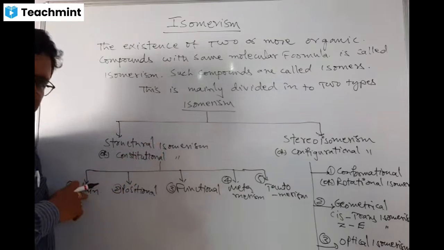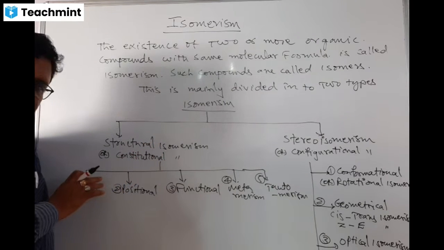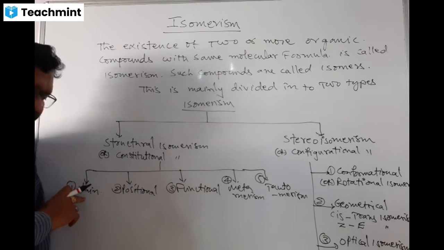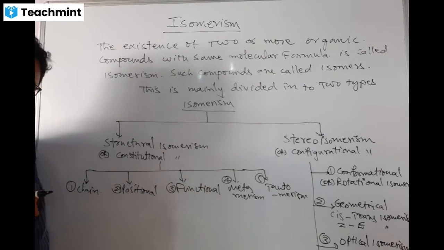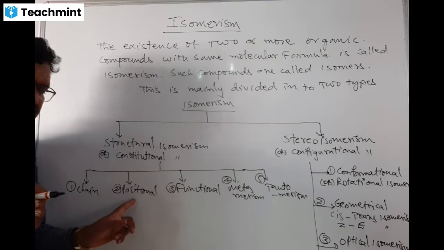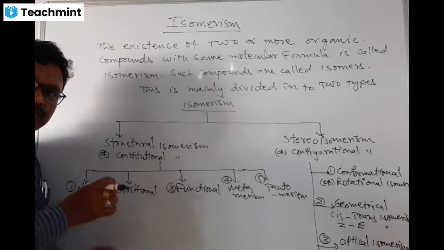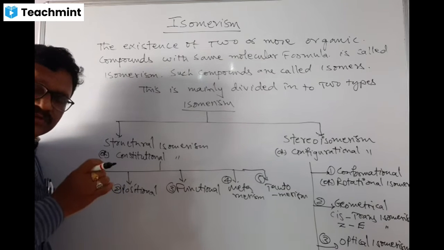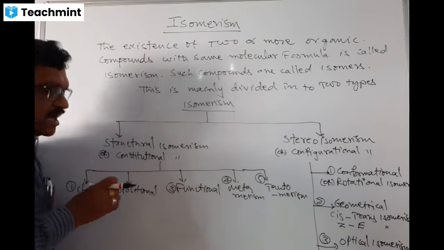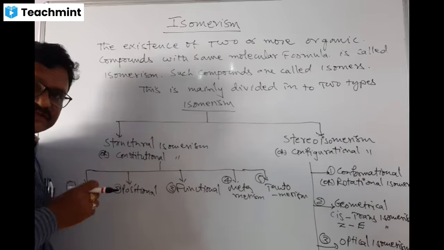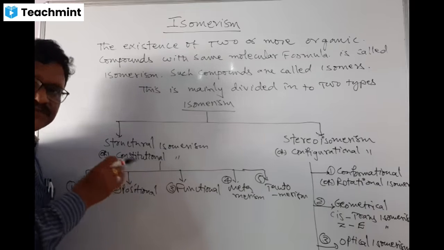Chain isomers exhibit different properties with same molecular formula due to difference in their carbon skeletons. Positional isomerism exhibits different physical and chemical properties due to difference in the position of double or triple multiple bonds, or position of the substituents, or position of the functional groups.